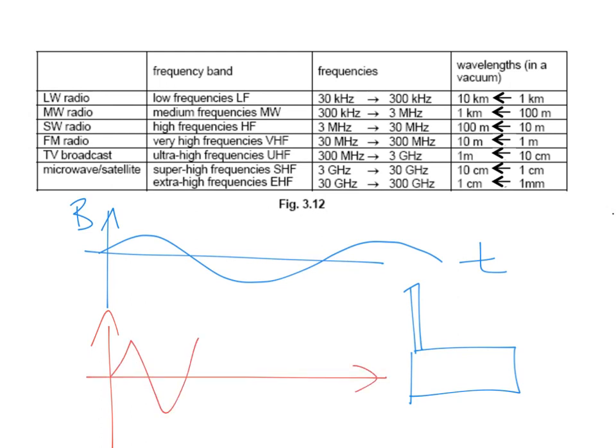When this signal enters your aerial, can you see that this gradient here is steeper than this gradient here? Because the gradient is steeper, it will induce a higher EMF in your aerial. So when we use radio waves, which have higher frequencies than this, of course you're going to induce a higher EMF in your aerial, because the rate of change of flux linkage is higher. This is low, so this is high.